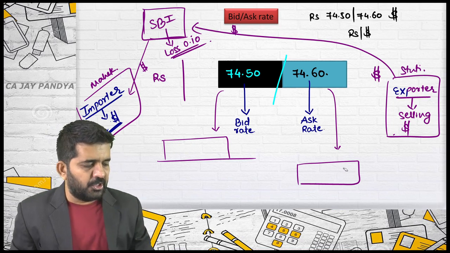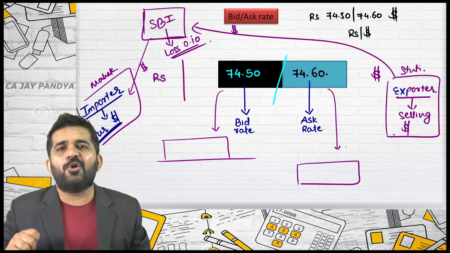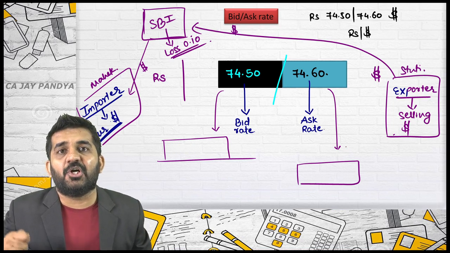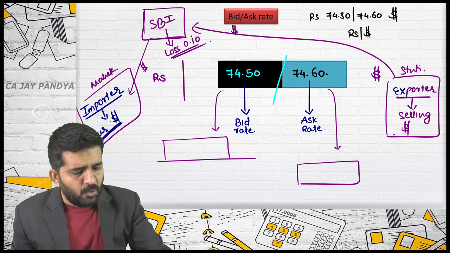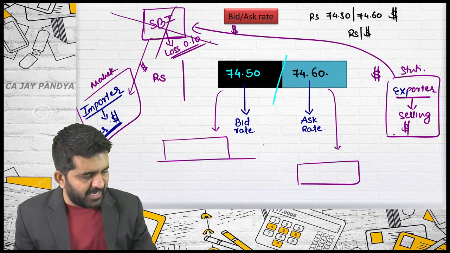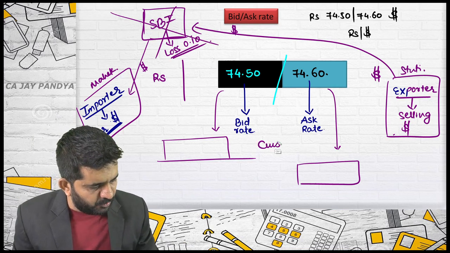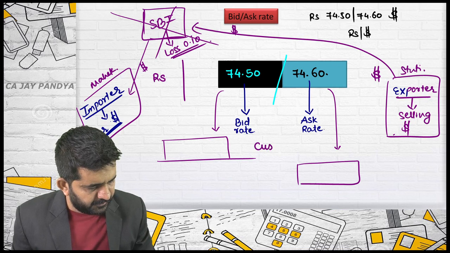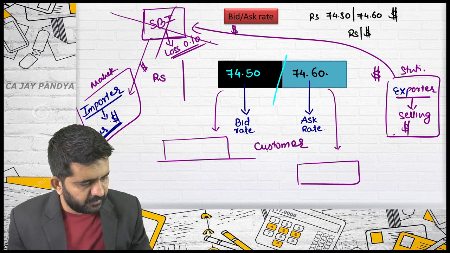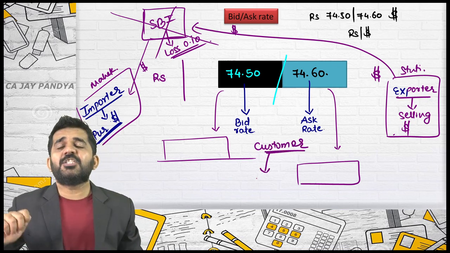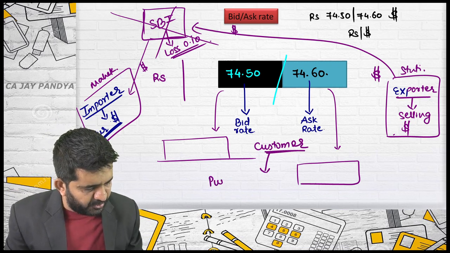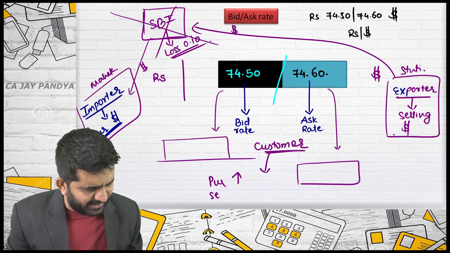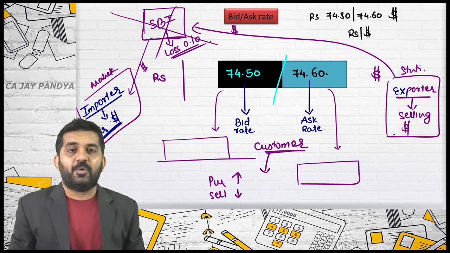For a customer, you can always purchase at a higher rate and sell at a lower rate. I am talking about the customer. As far as foreign exchange currency is concerned, the customer purchases at a higher rate and sells at a lower rate.